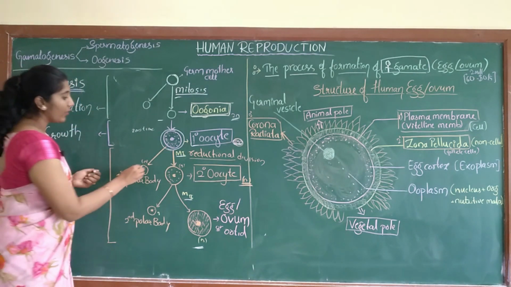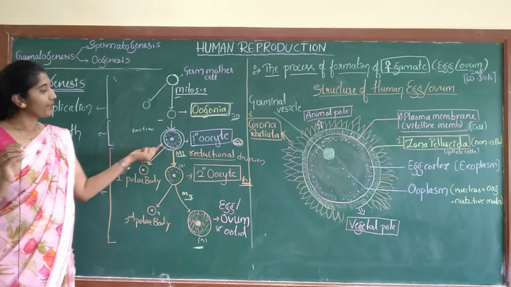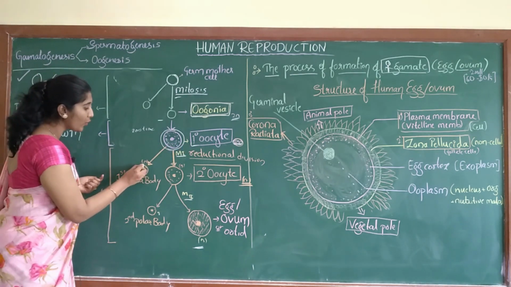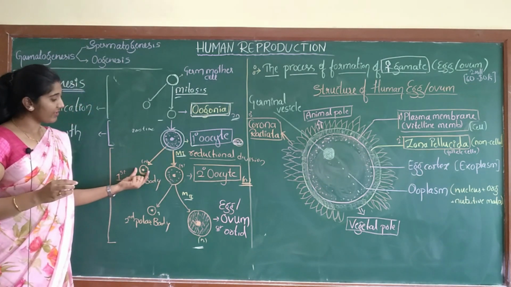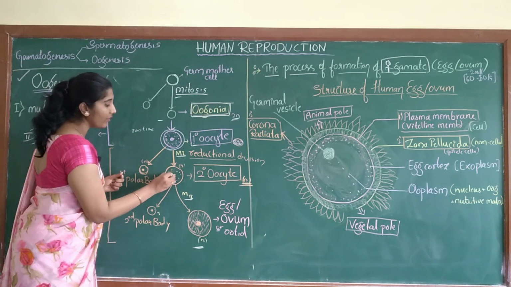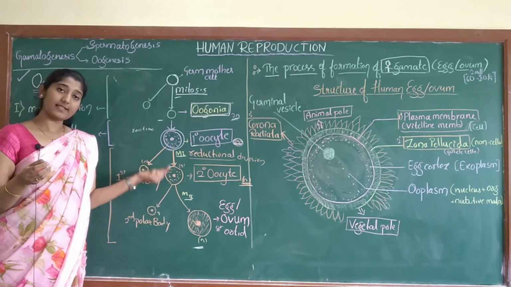Here you need to remember one more important thing: when the primary oocyte divides, it divides into 2 daughter cells, but one is larger in size and the other is smaller, to conserve the cytoplasm, because all the nutrition is in the cytoplasm.